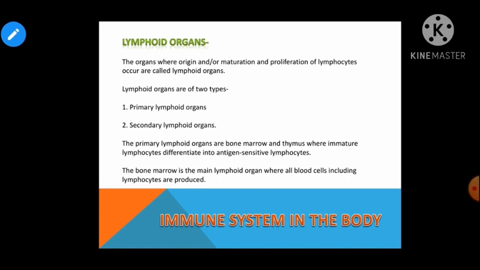Talking about the secondary lymphoid organs, they provide a site for the interaction of lymphocytes with the antigen, which then proliferate to become effector cells, right? Talking about the secondary lymphoid organs, they are the spleen, lymph nodes, and mucosal associated lymphoid tissues, that is known as MALT, right? So these are the secondary lymphoid organs.